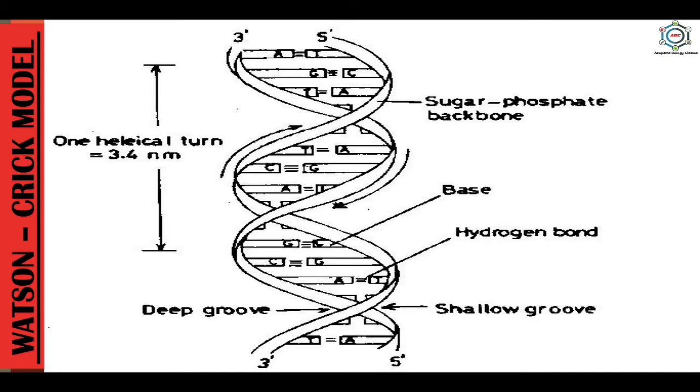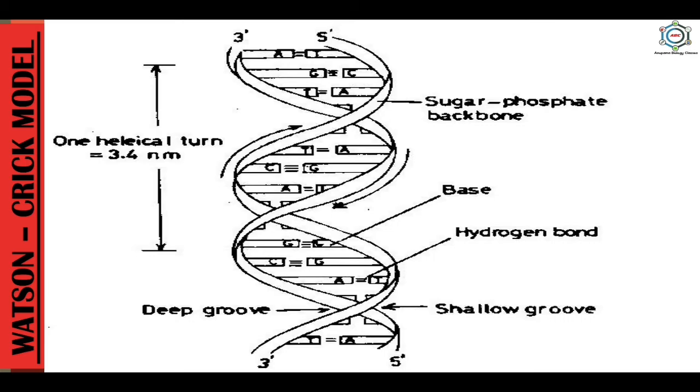This model is now named in their honor and got them the 1962 Nobel Prize along with Wilkins. According to the Watson and Crick model, the DNA molecule consists of two long parallel chains, that is strands, which are joined together by short crossbars at regular intervals. The two chains are spirally coiled around a common axis in a regular manner to form a double helix.